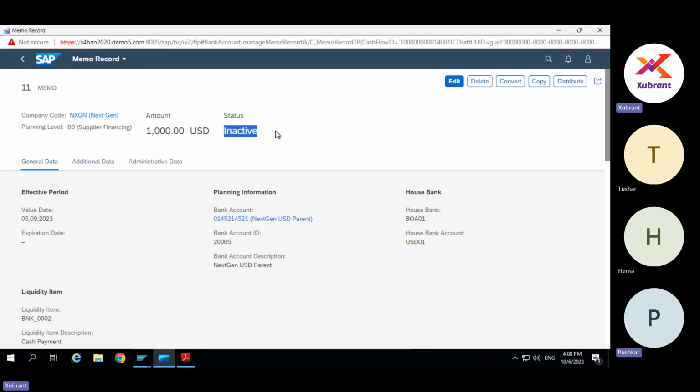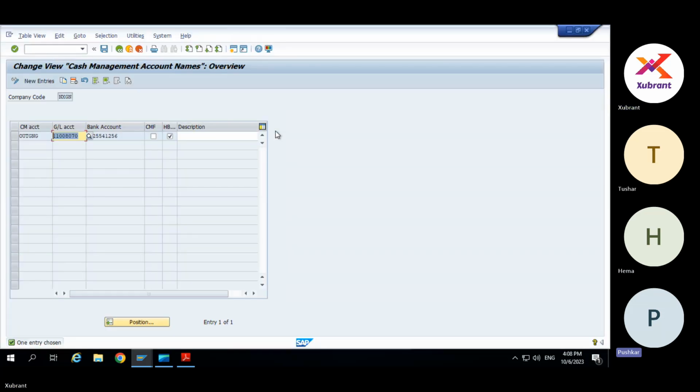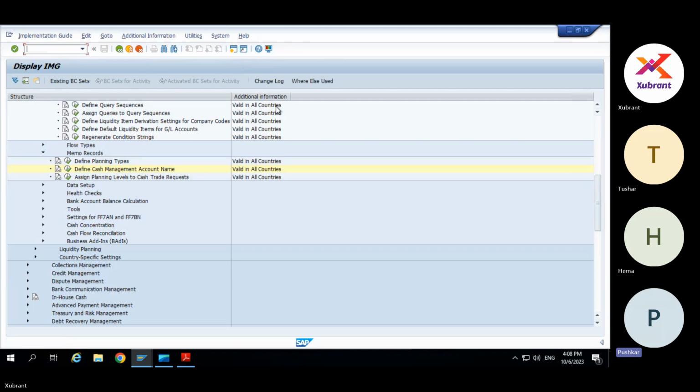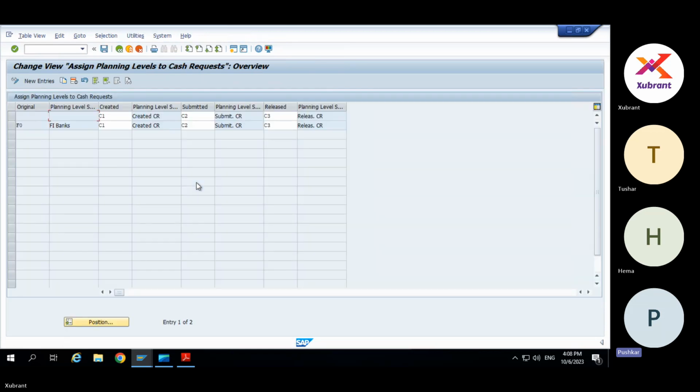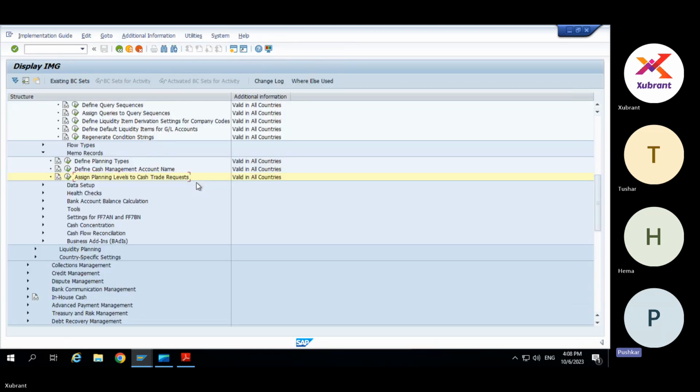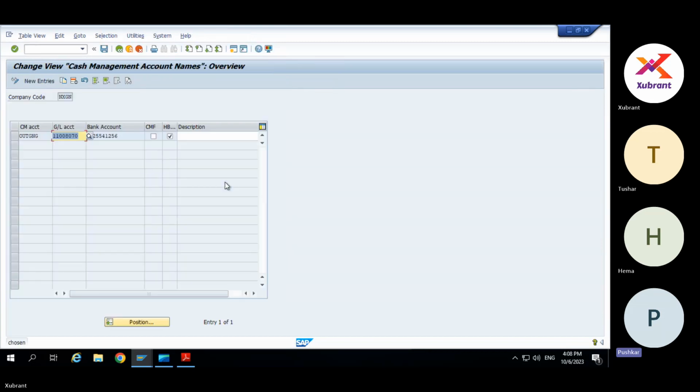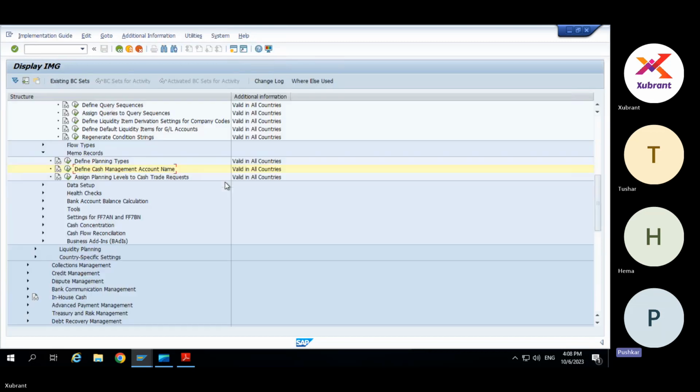Yes, because it is no longer needed and you don't want to display it in any report anymore. It's like a parking lot. There is certain data not available, so you generate it with the help of a memo record. And once the need is done, you close that memo record by making it inactive. Yes.